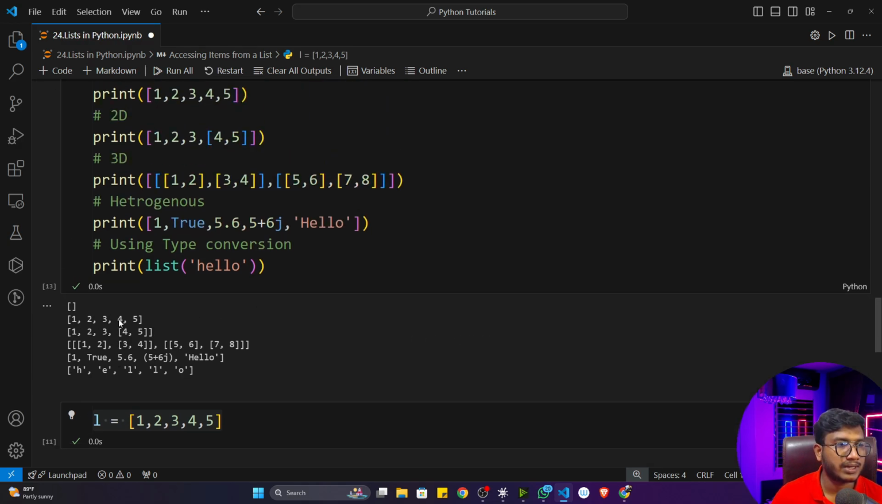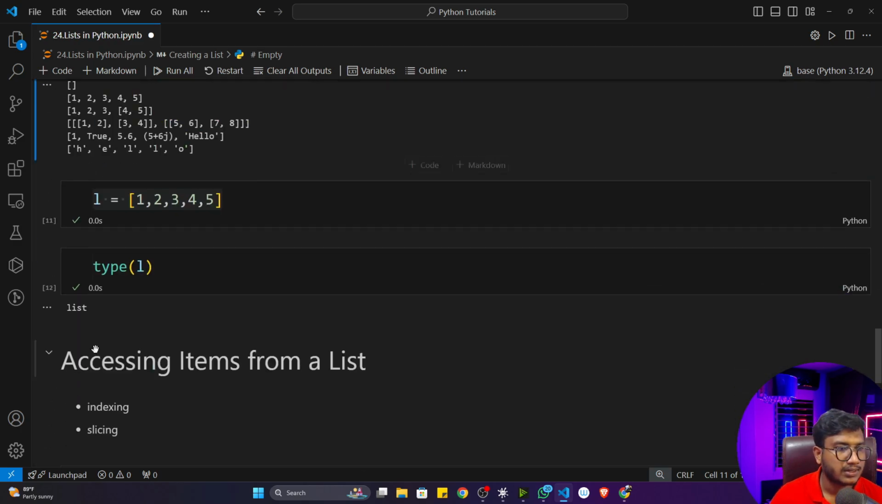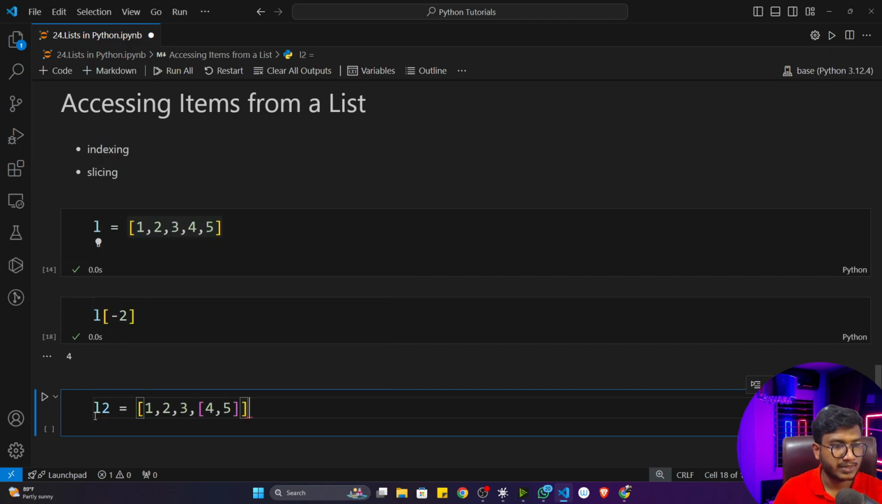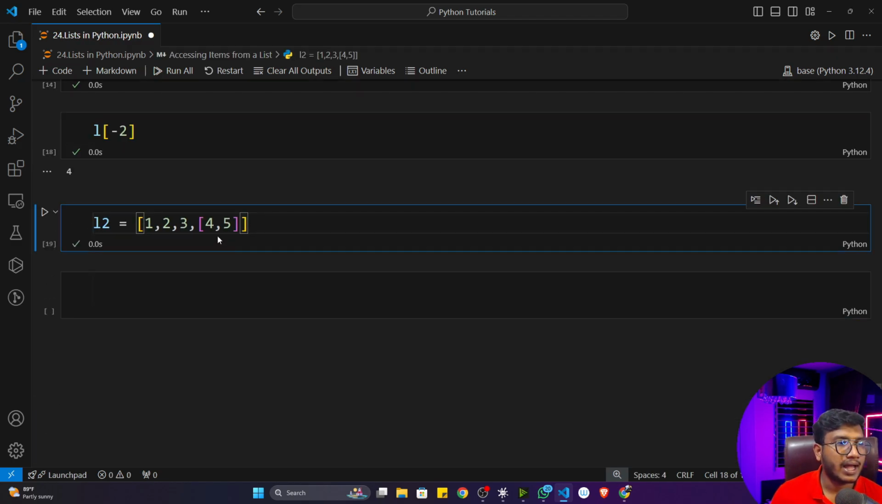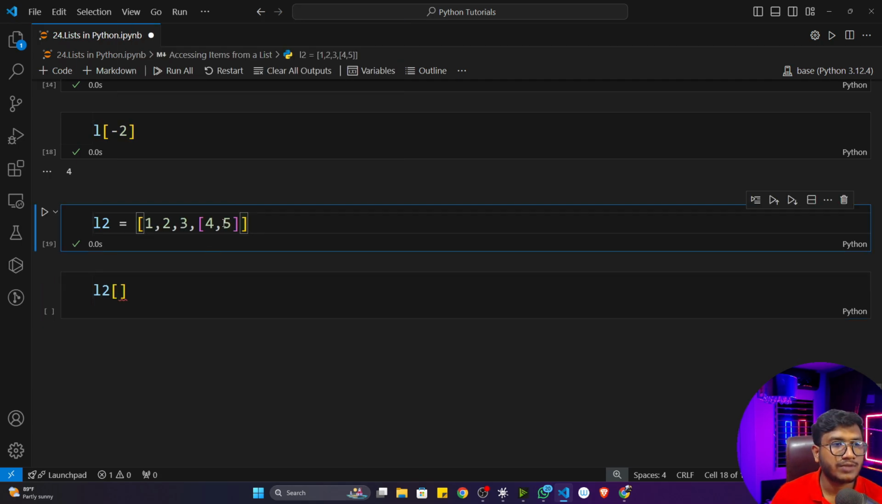Now I will show you some examples on top of a two-dimensional list. I will copy this two-dimensional list. I want to show you how we can access it. Let's say this is my L2, my two-dimensional list. Now let's say I want to access this particular 5. How can I access it? First of all, you have to access this particular list. And what is the list position? You can see 0, 1, 2, 3. So at the 3 position, this list is present.